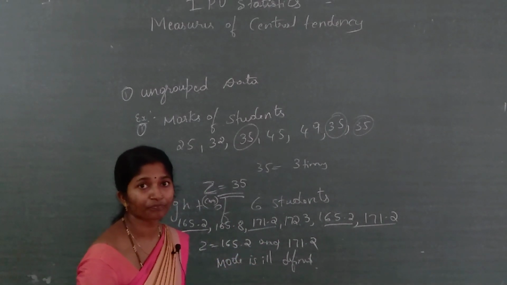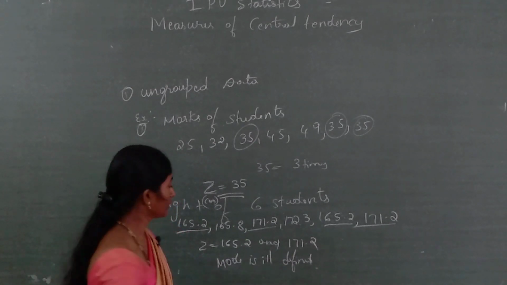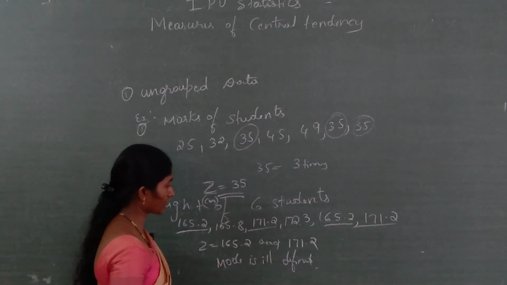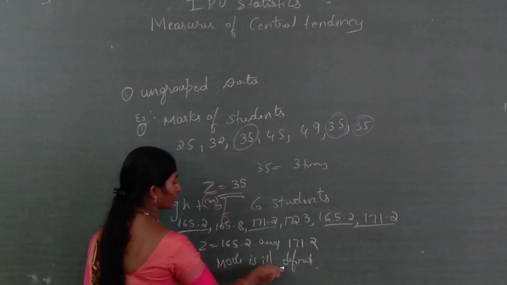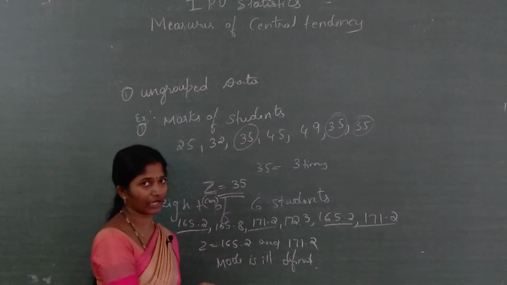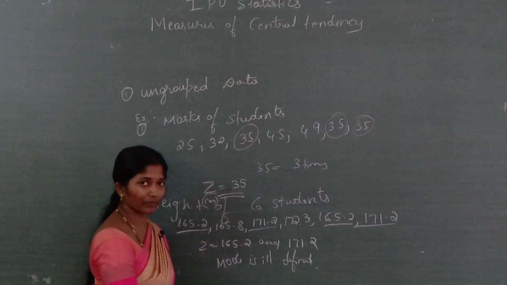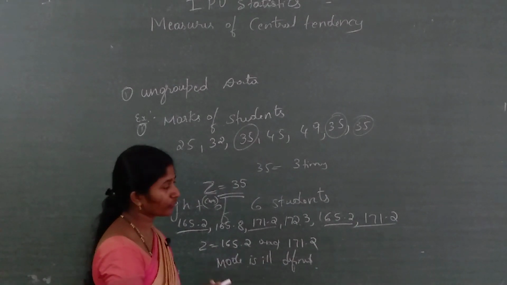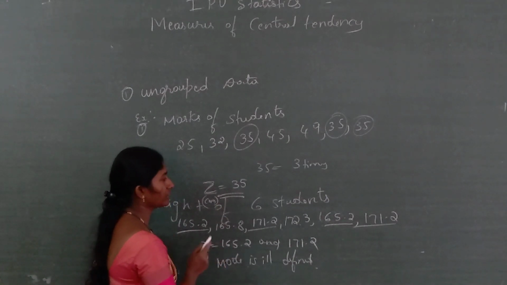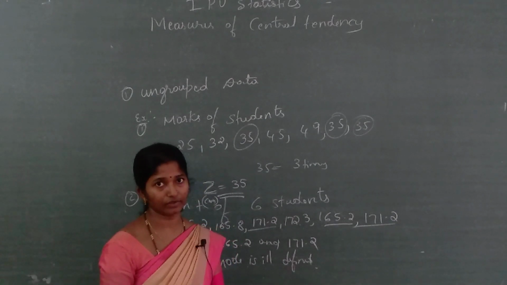In the arithmetic mean, we get only one answer. But here there are 2 answers. Which one do we have to choose for further studies? Therefore, the mode is ill defined. Mode can also be calculated for qualitative data. If the mode is ill defined, that is, bimodal or multimodal, what do we have to do? We have to go for the median. Actually, both the median and the mode can be calculated for qualitative data.